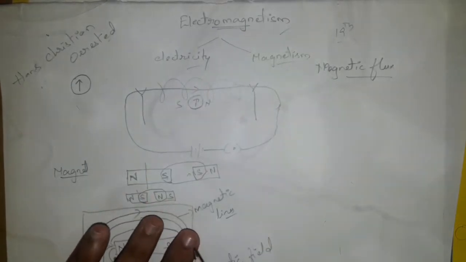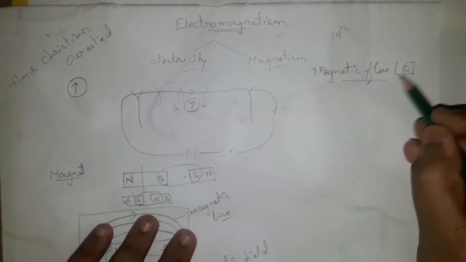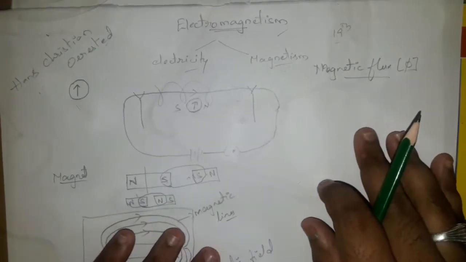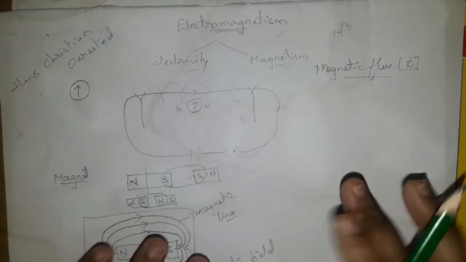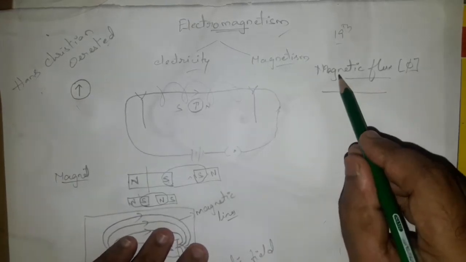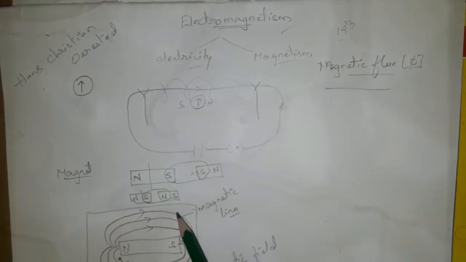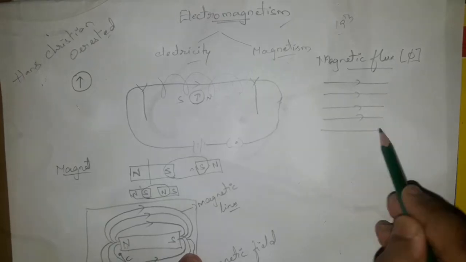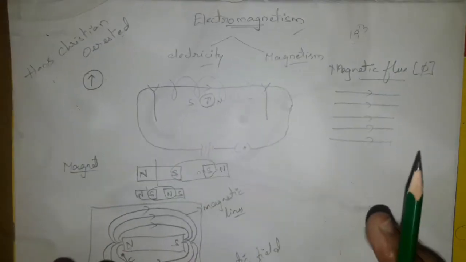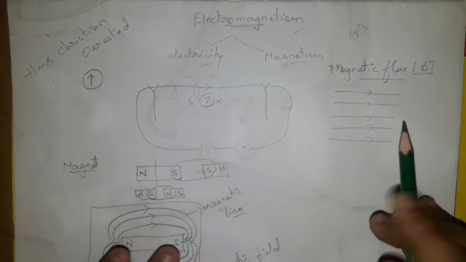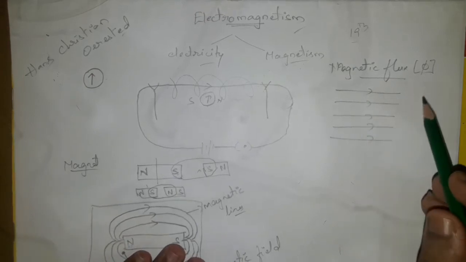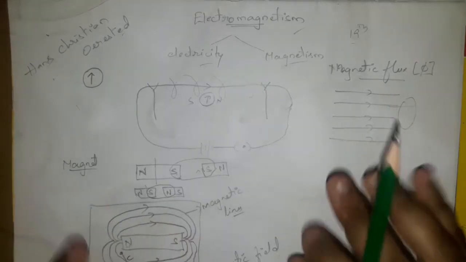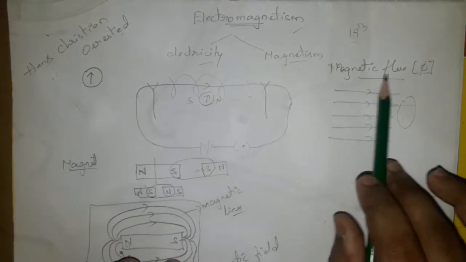Magnetic flux. Flux is denoted with the letter phi, which is a Greek letter. Now what is magnetic flux? Magnetic flux is nothing but the lines which are passing through an area. As we are discussing magnetism, that is a magnet, we call them the magnetic lines. As these are parallel to each other, we call them uniform magnetic lines. And these lines are passing through a certain area. We assume some certain area like this, and the lines passing through it.